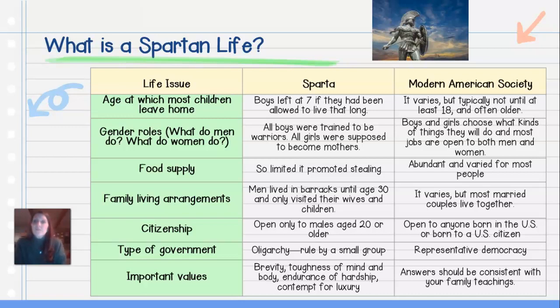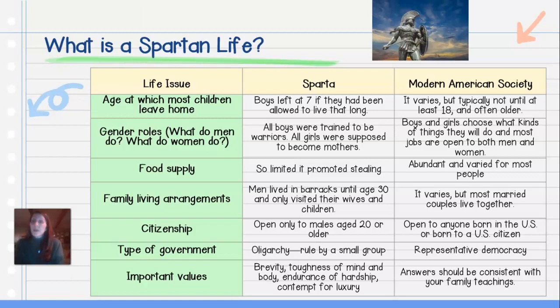So life issue, age at which most children leave home. Sparta, boys left at 7 if they had been allowed to live that long. We'll talk about that here in a little bit. But Sparta was very strong and very war driven. And if you weren't strong and weren't able to fight and you were a male, you didn't make it. There's more of that in your book, and we can talk more about that during class time.